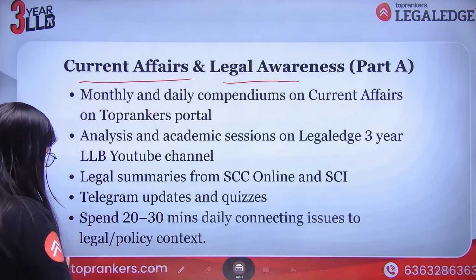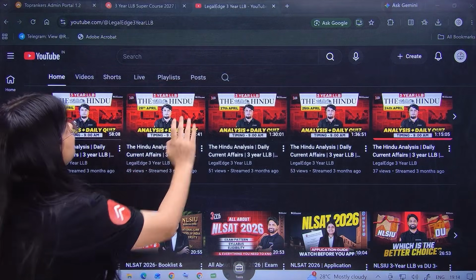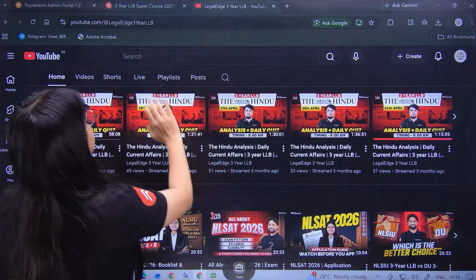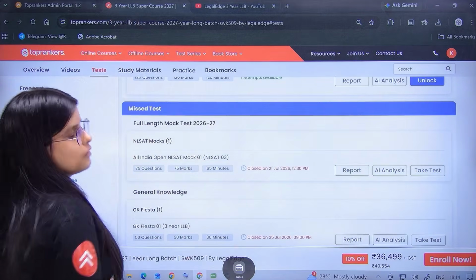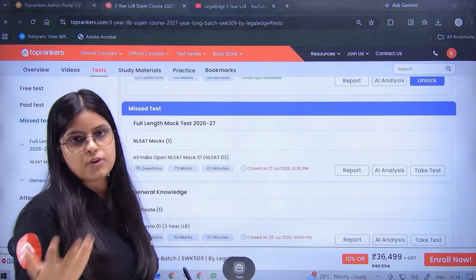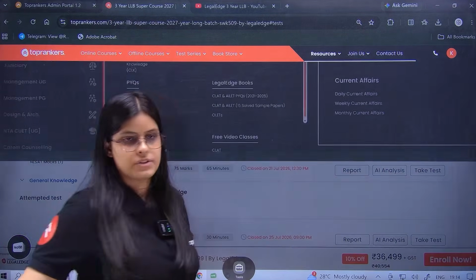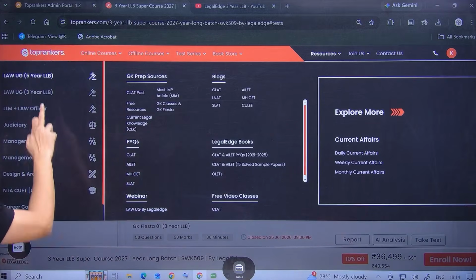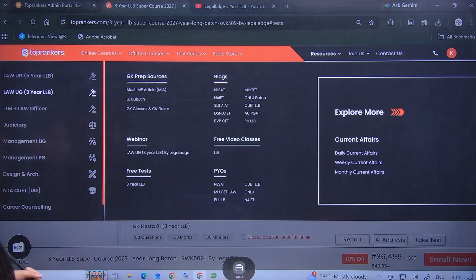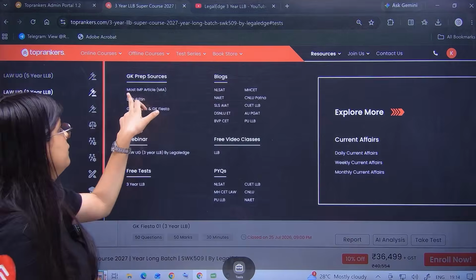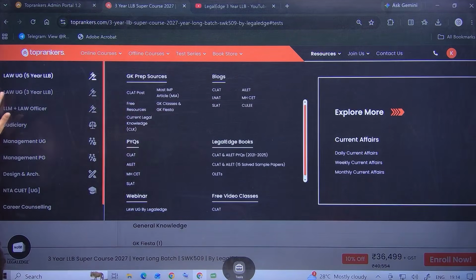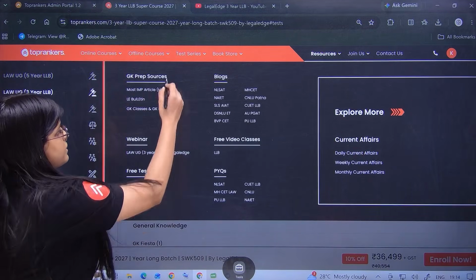So just go to the LegalEdge website. This is the LegalEdge website. Yes, it's right here. Okay, just go to the LegalEdge website, search for top rankers, and here click on the resources tab. Now in the resources tab, just come to the 3 LB part here. So here we have 3 different things that are available in GK prep sources, as you can see here.